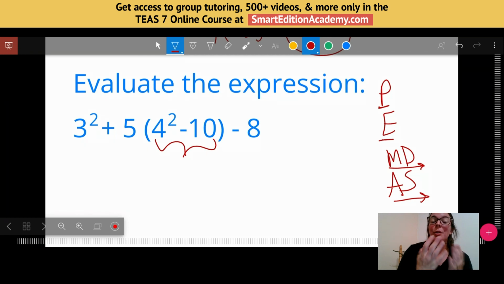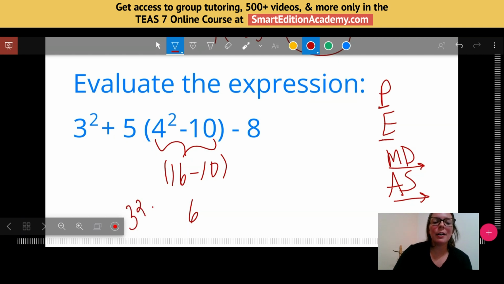So the first thing I have to do within those parentheses is the 4 squared. So 4 squared is 16. And then I'm going to subtract 10. 16 minus 10 would just be 6. So all of this stuff in the parentheses just simplifies to 6. So I'm going to write everything else as I saw it before. Okay, so 3 squared plus 5 times 6 minus 8.